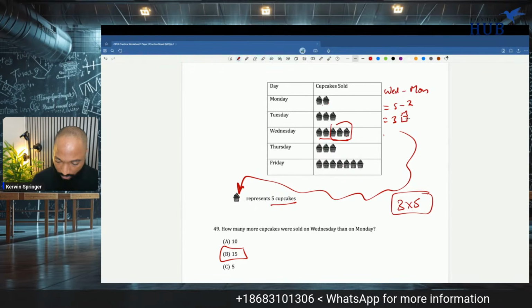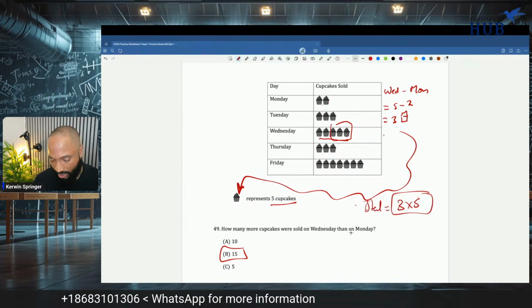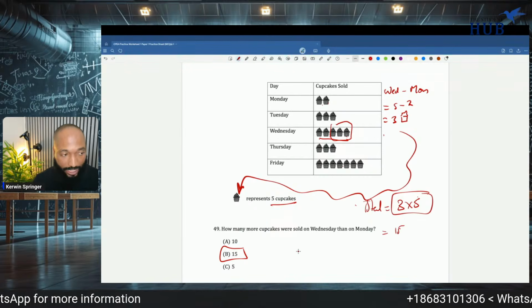But each one of these cupcakes represents 5. So the total difference in this case will be 3 times 5, which is 15. So B is the answer.